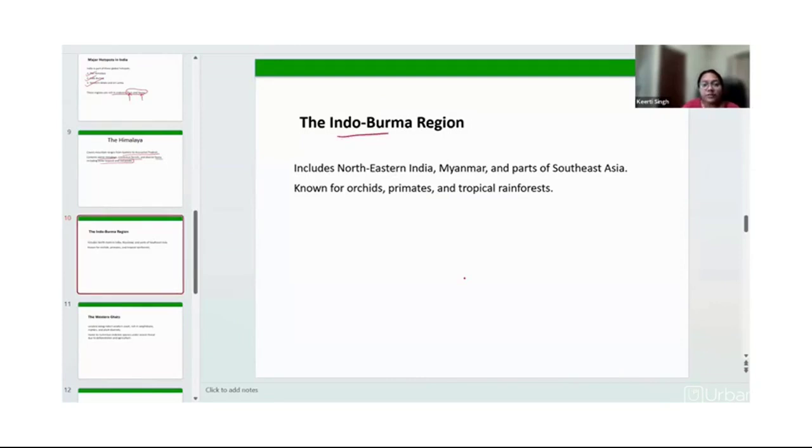Our next region is the Indo-Burma region, right? The area includes northeastern India, Myanmar, and parts of Southeast Asia. And these areas are known for orchids, primates, and tropical rainforest, right?